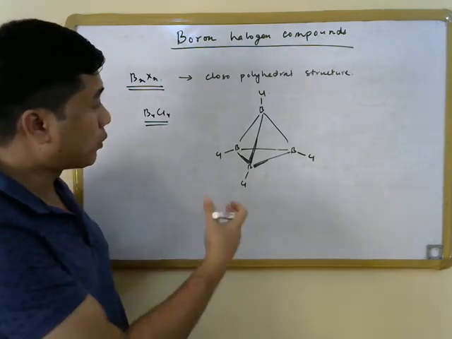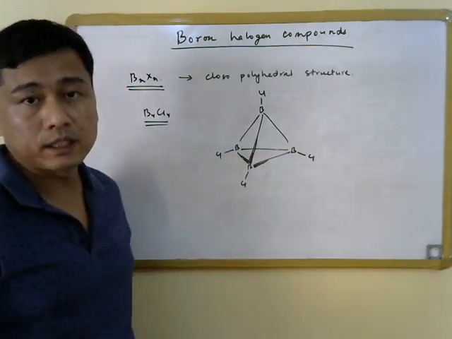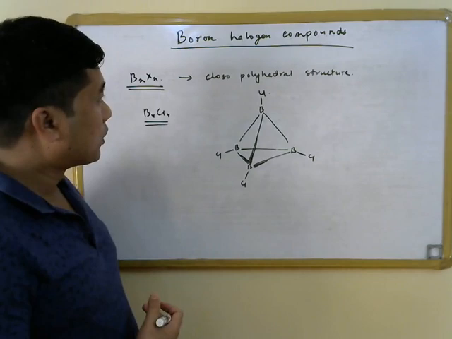Here also the structure is a closed polyhedral structure like the ones in case of closo boranes.